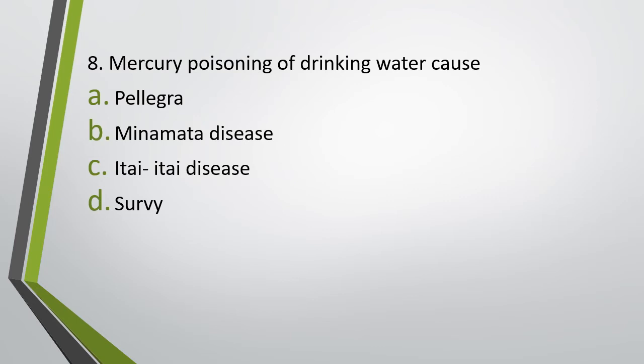Question number 8. Mercury poisoning of drinking water causes. Mercury poisoning by drinking water causes pellagra, Minamata disease, Itai disease, or scurvy. Correct answer is option B. It causes Minamata disease.